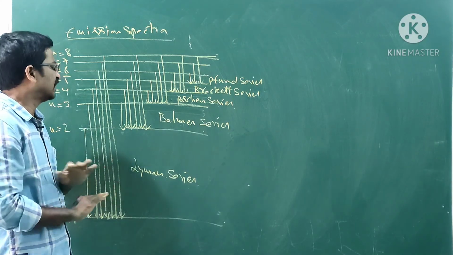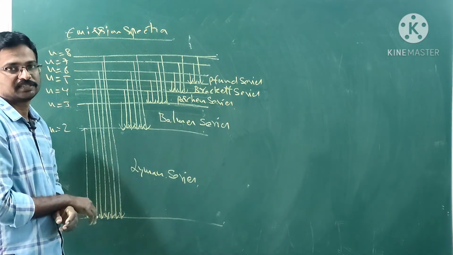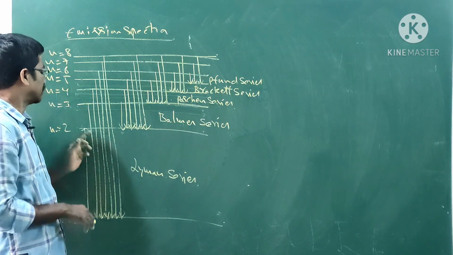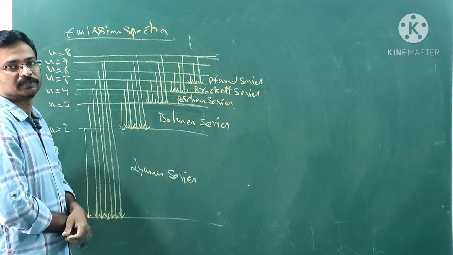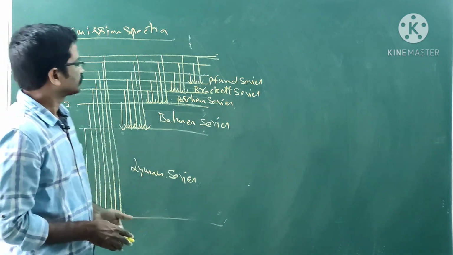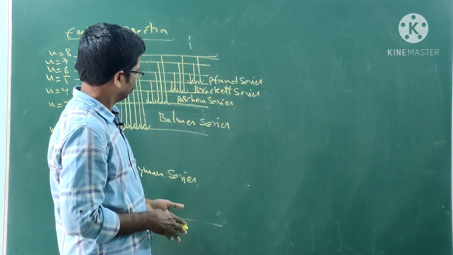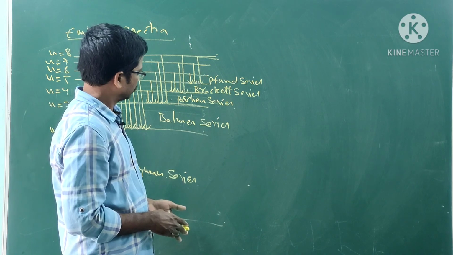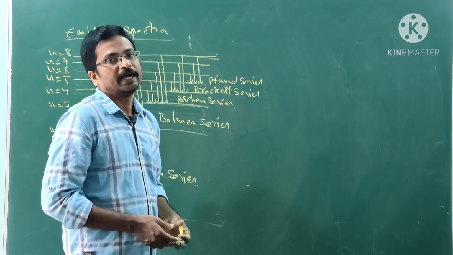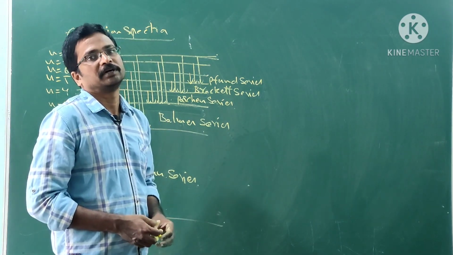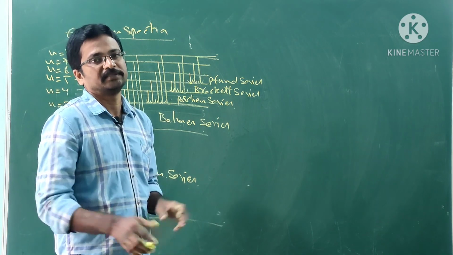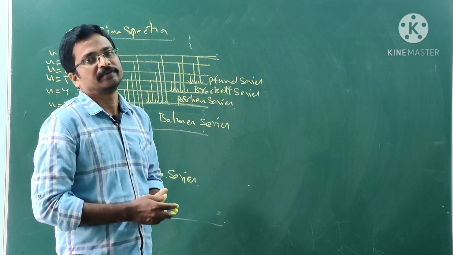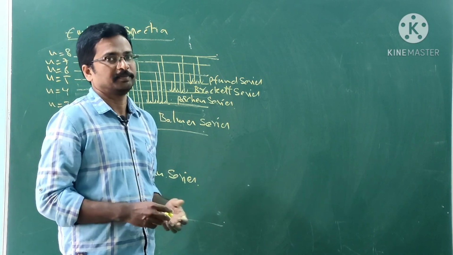The scientist names, Lyman and the others, do not change. You can get the absorption spectra that way. This is about the line spectrum of the hydrogen atom. It is very important for the intermediate public examination, and this is a very important question for the intermediate public examination.